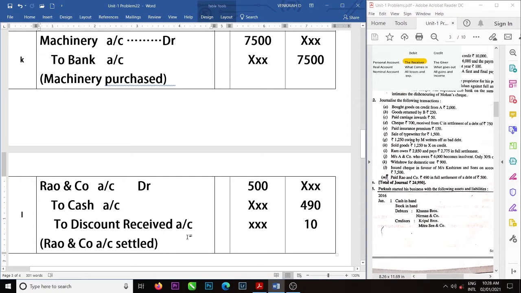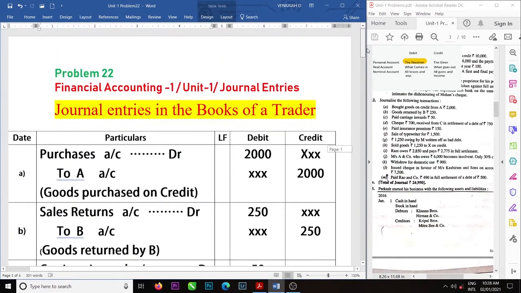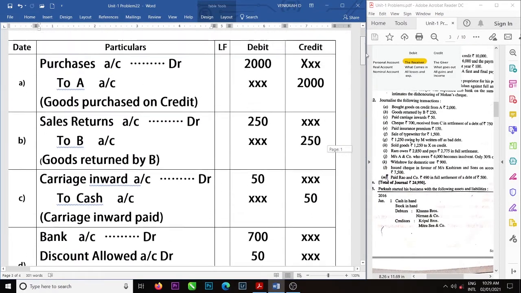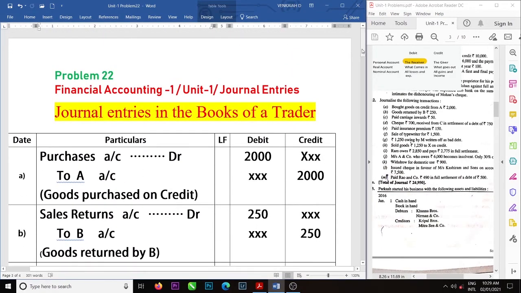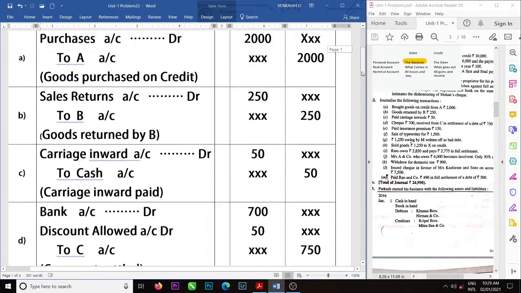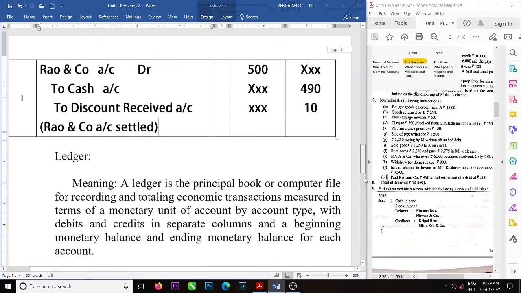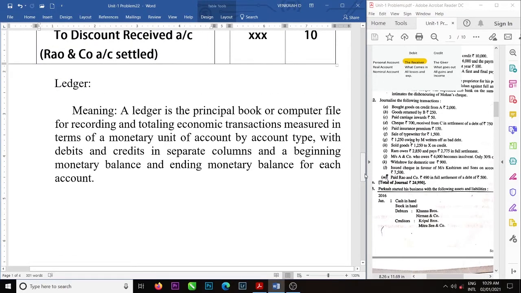These are journal entries. Okay. All the journal entries we prepared by using the rules and types of accounts. Now, the next important step.